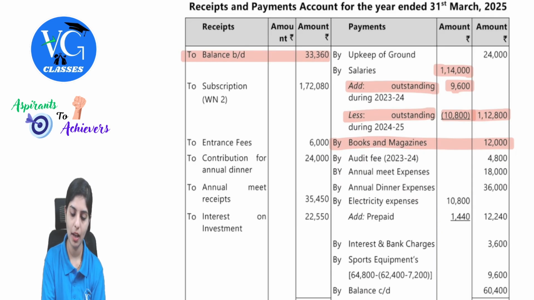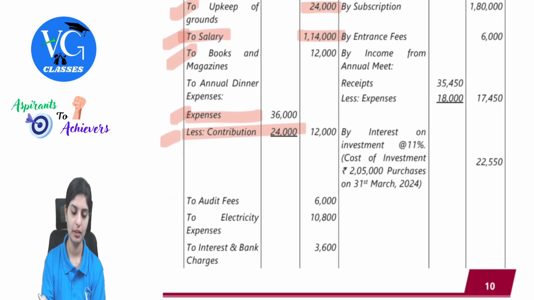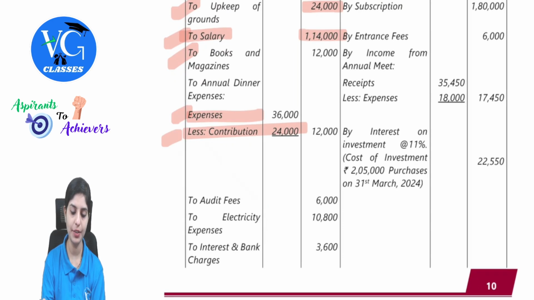See here, the contribution for annual dinner 24,000, and by annual dinner expenses, 36,000. I hope this point is clear. Next. Then there is audit fees 6,000.